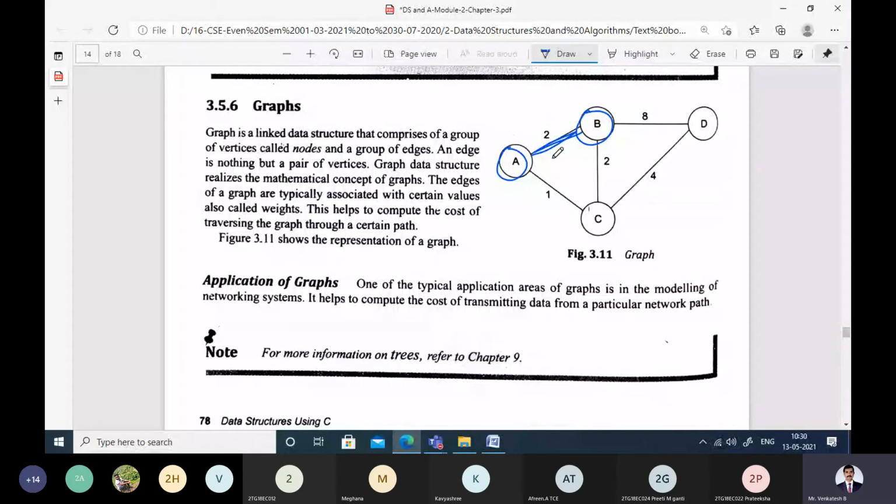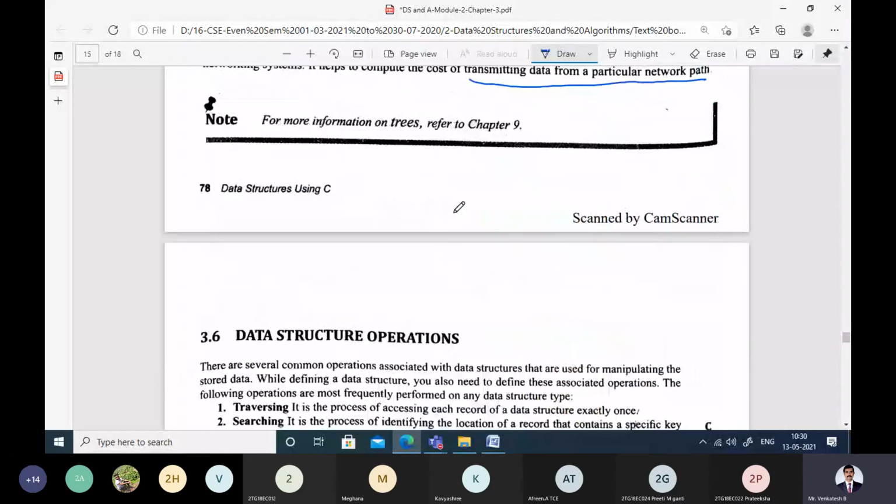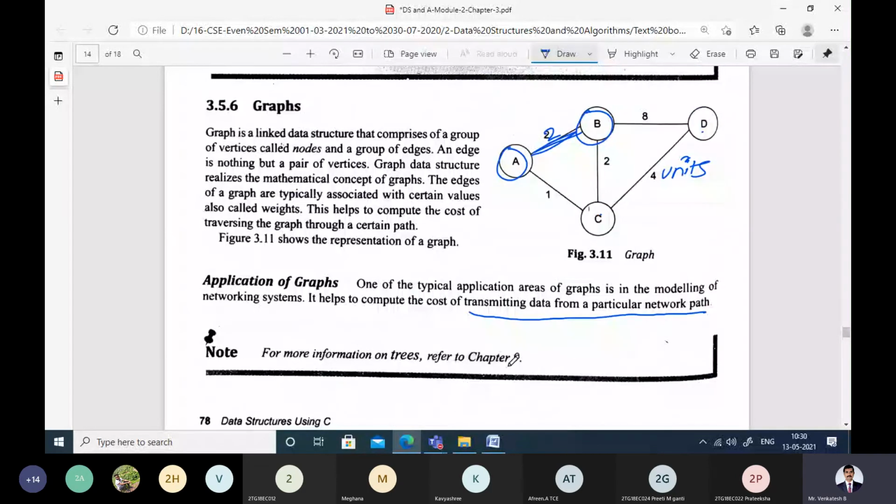For example, the cost of traveling from city A to city B is 2 units, and the cost of traveling from city C to city D is 4 units. Graphs are basically used in networking, to transfer data from one source to the destination. This is one graph data structure. We'll study it in detail in the 9th chapter.